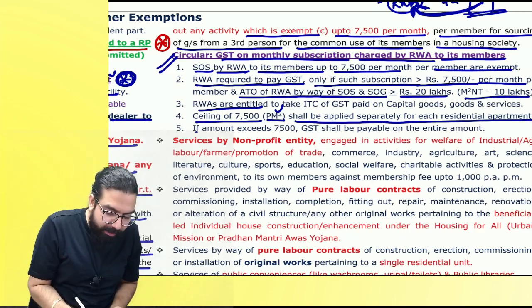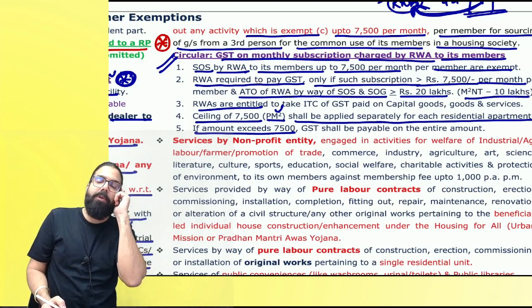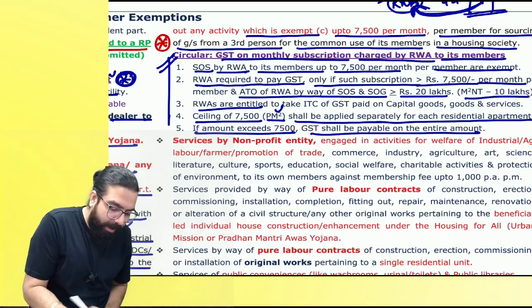The next one over here is if amount exceeds 7,500, 8,000 charged, GST will come on 8,000 or 500? 8,000. GST payable on the entire amount.